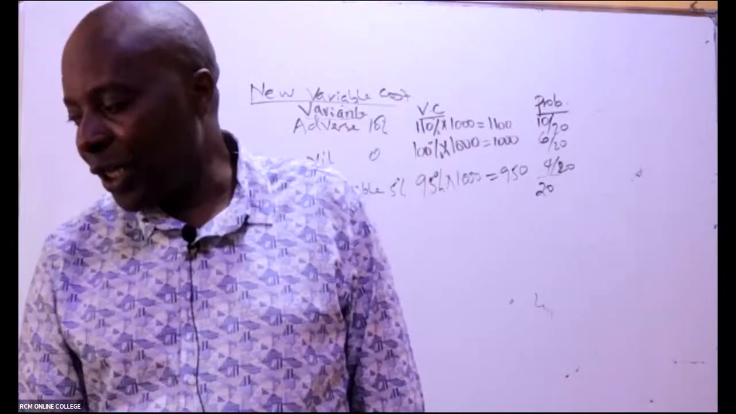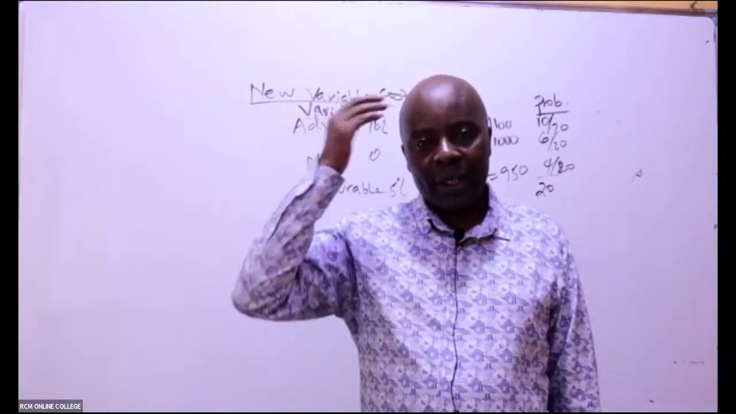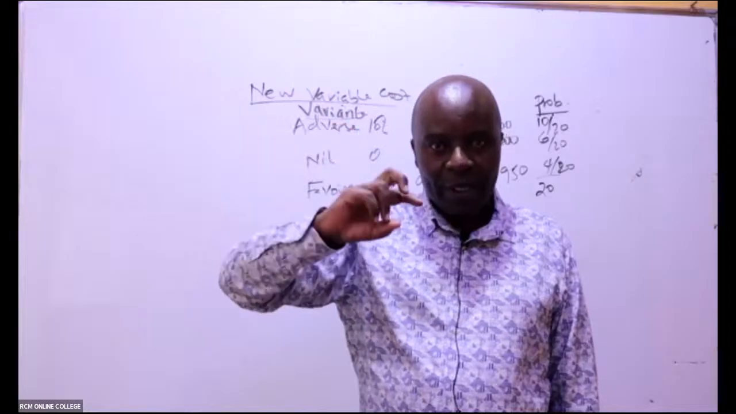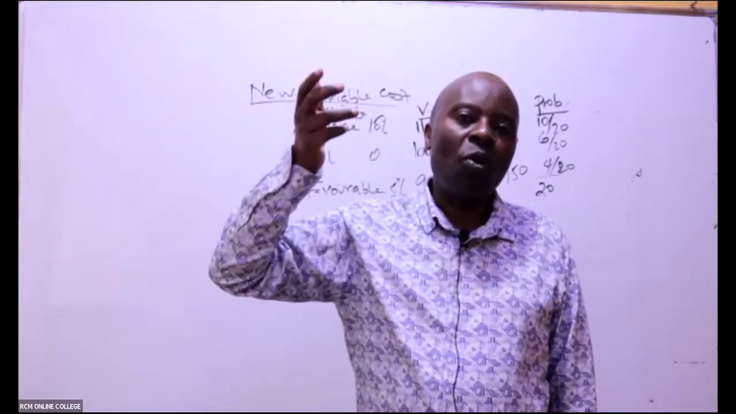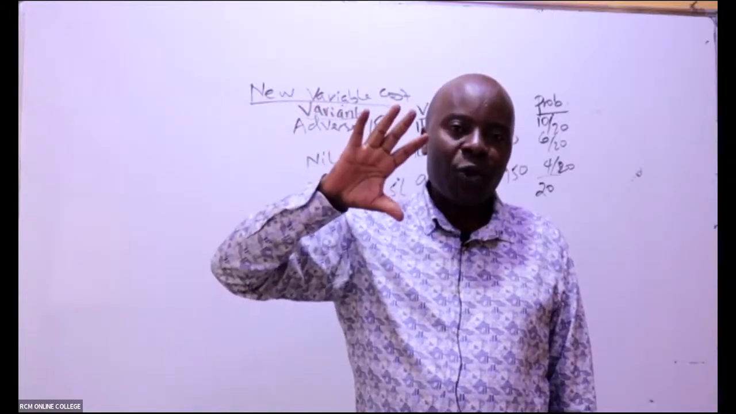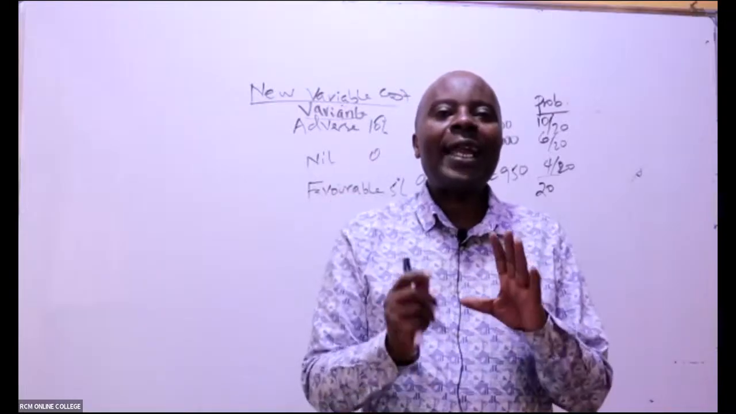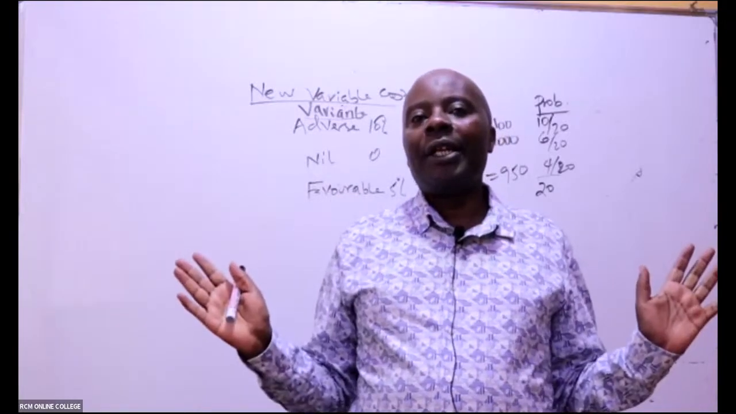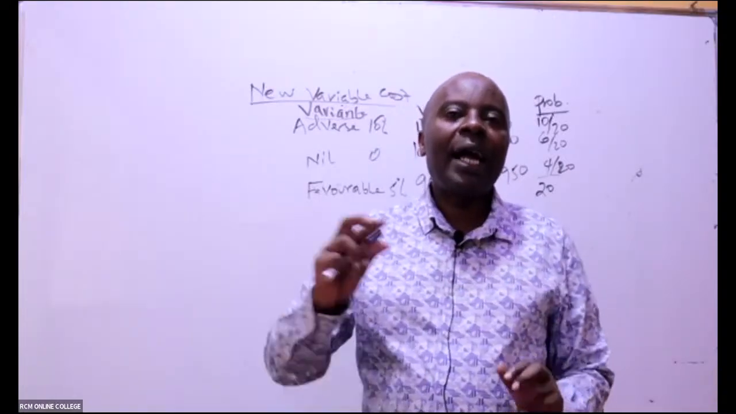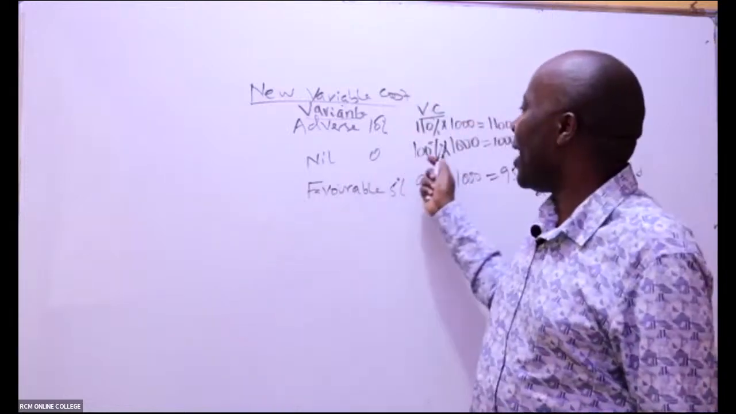What do we do to get actual cost when you are told that it is 10% adverse? It means that the actual is more. So you add that 10% to our ordinary 100. So you take 110% of the 1,000. When the variance is nil, it means it's at 100%. There was no variation. The standard and the actual are the same. So 100% of our 1,000.